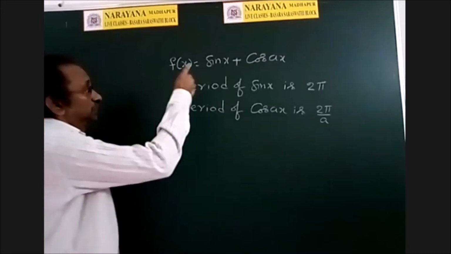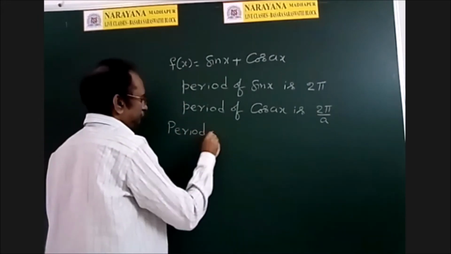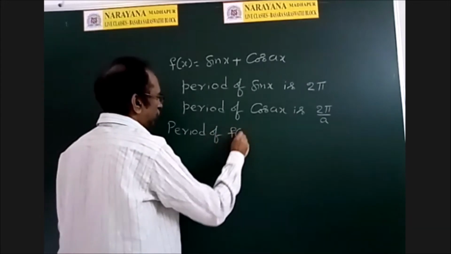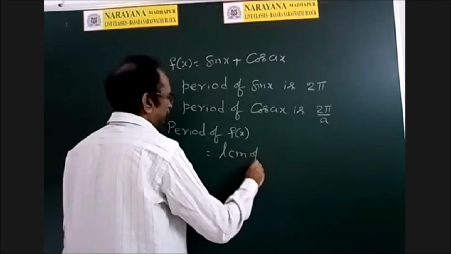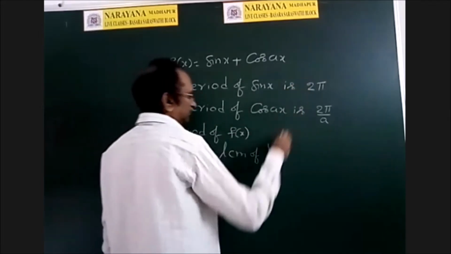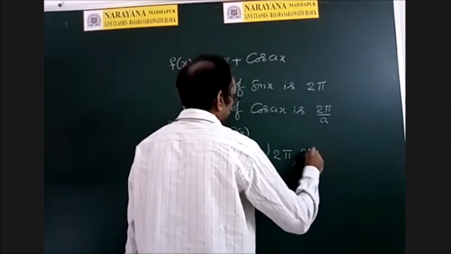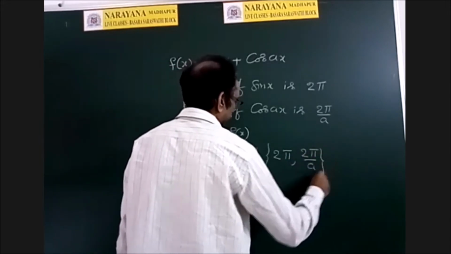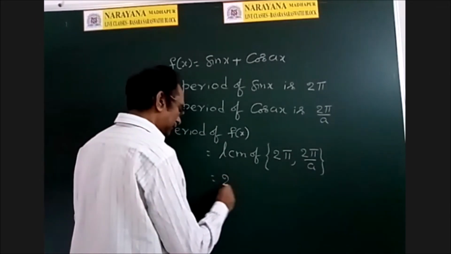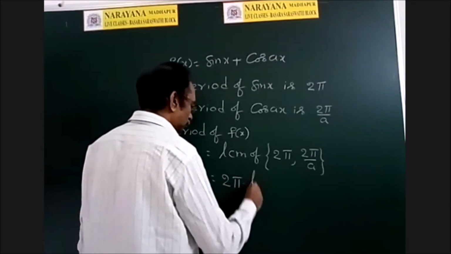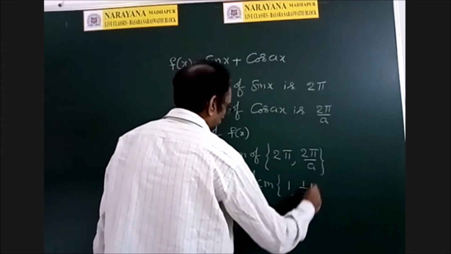Therefore, to get the period of f of x, that is nothing but the LCM of these two numbers, 2 pi comma 2 pi by a. So you can take 2 pi common. So 2 pi into LCM of 1 comma 1 by a.